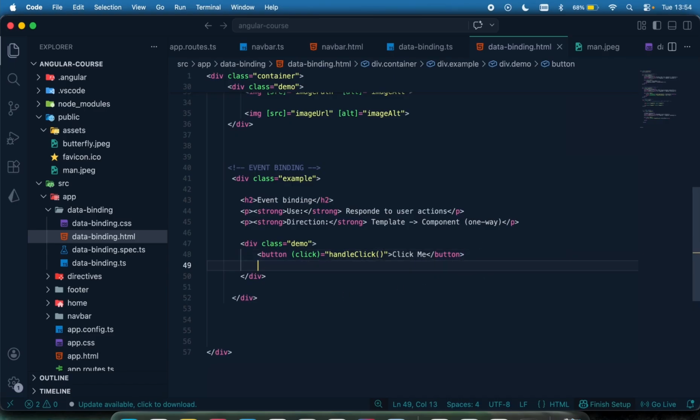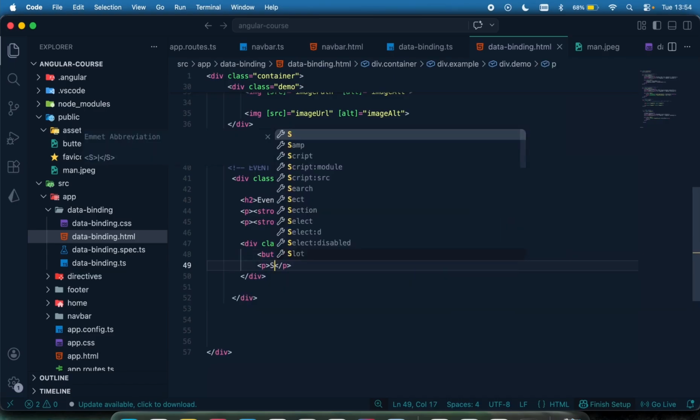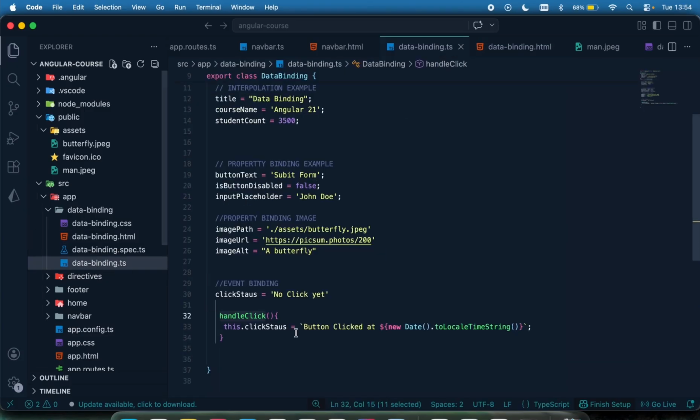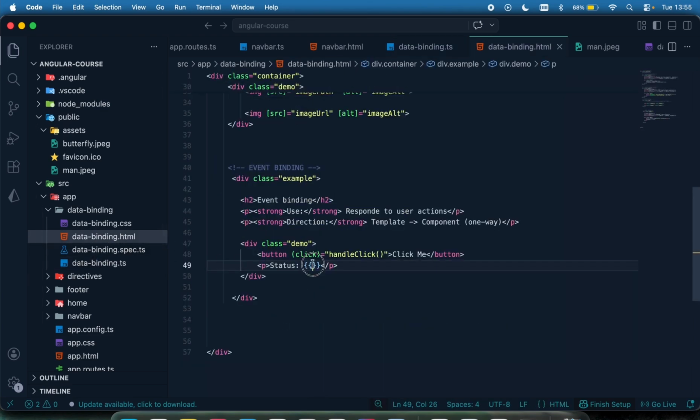Okay. Now let's head on to display the status, and that's going to be interpolation again, by just displaying the current status, which is this click status when the event was clicked. Okay, so let's test this out. So this has been used for click.